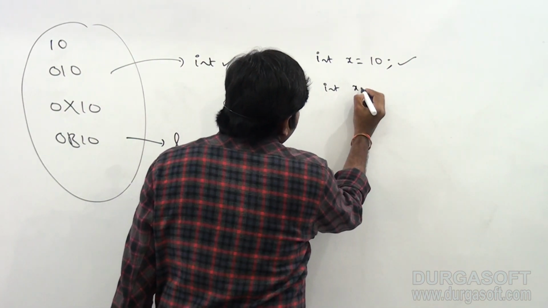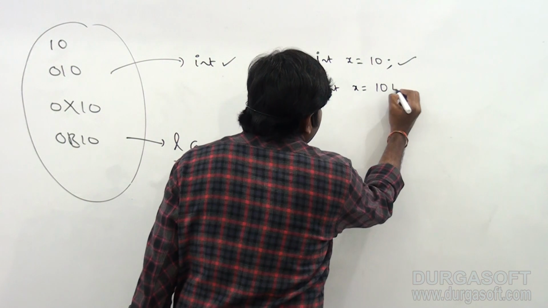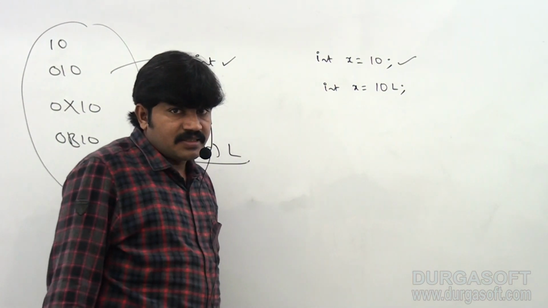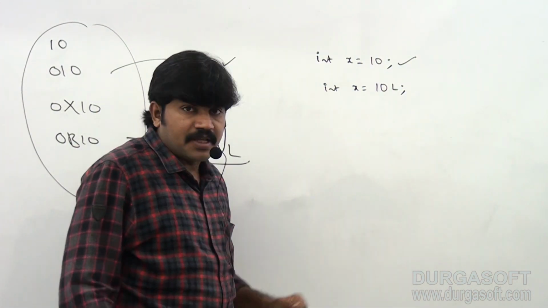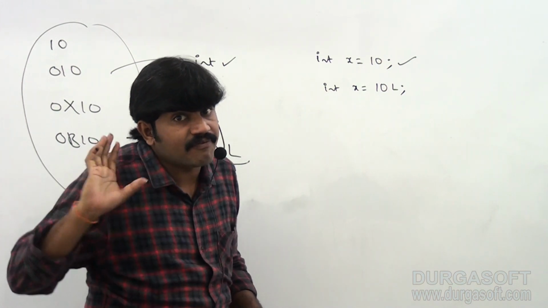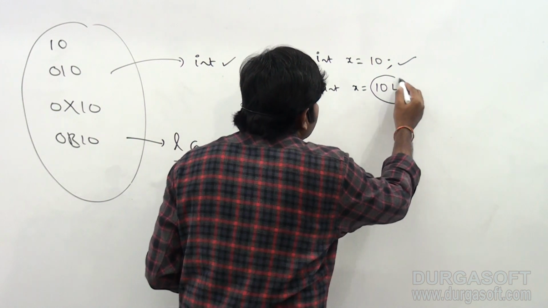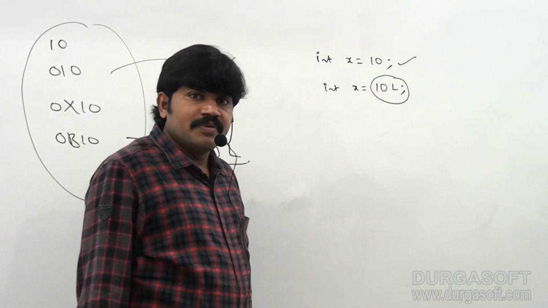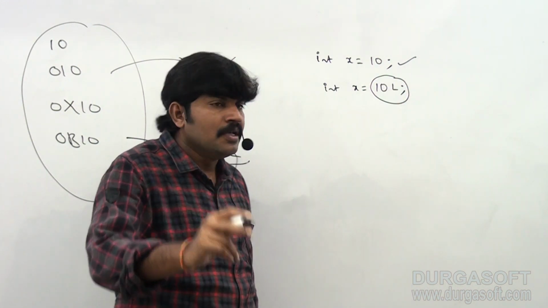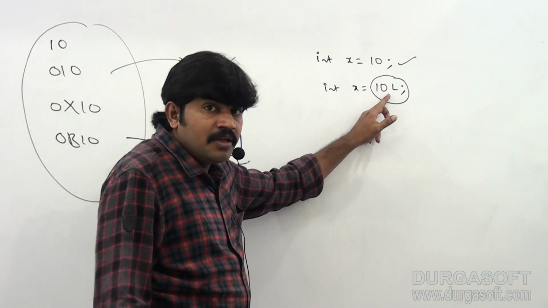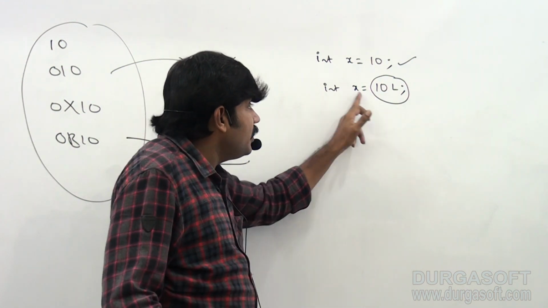Now, int x is equal to 10L I am taking. The compiler will give an error. What is the reason? 10L is what type? Long type. Sir, how can you assign a long value to an int variable?